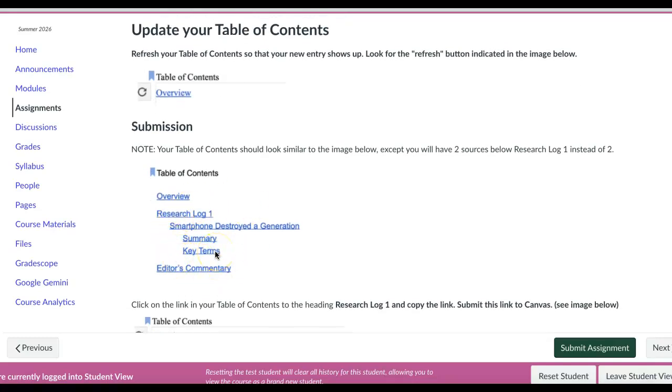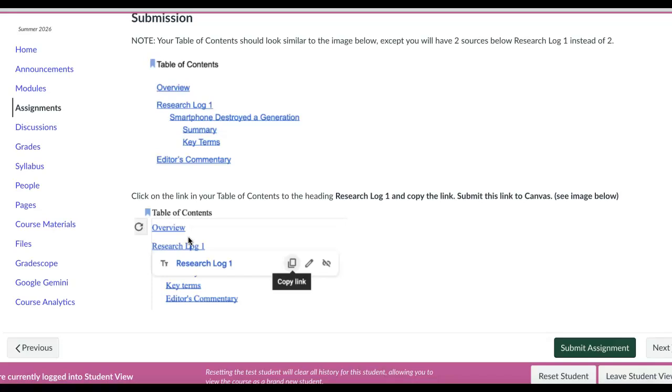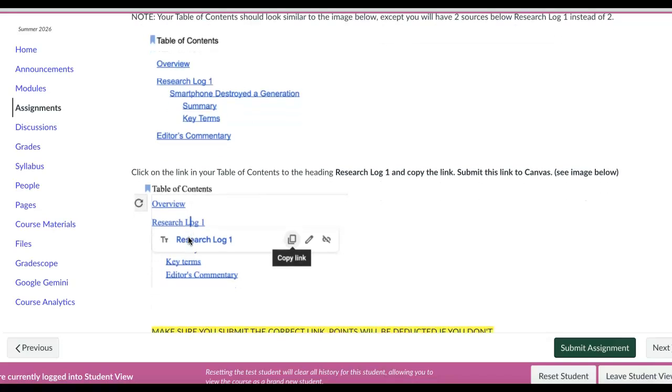It will look something like this, except that you'll have more sources. This research log only has 1. And to submit the link, it's a little bit different. So to submit the link, we're practicing how to use Google Docs efficiently.